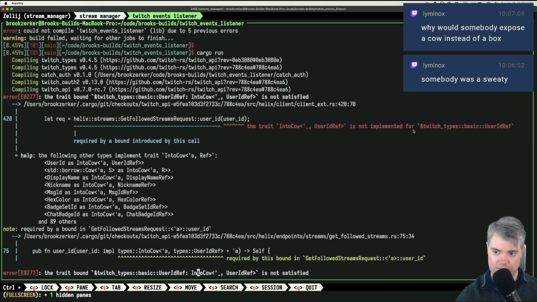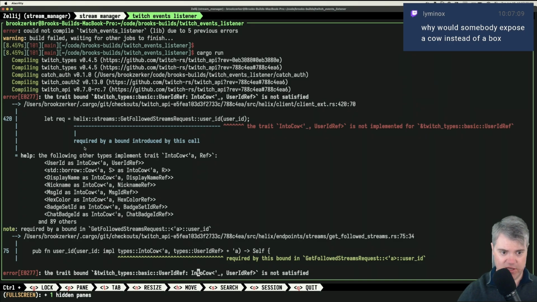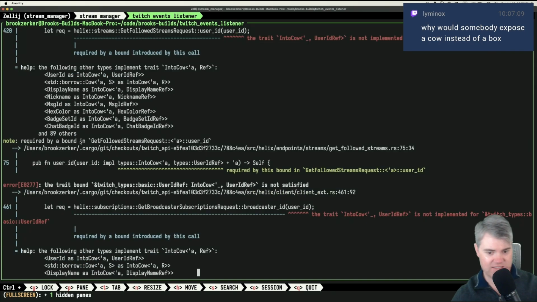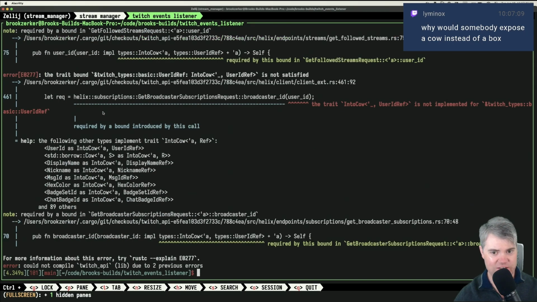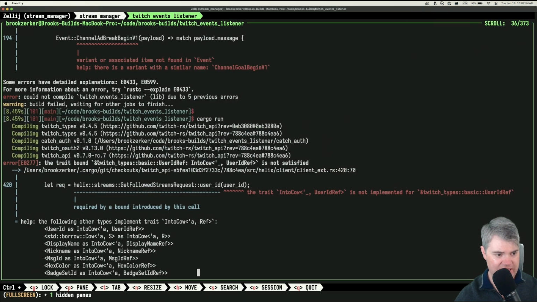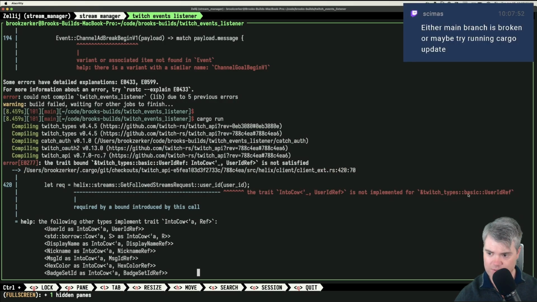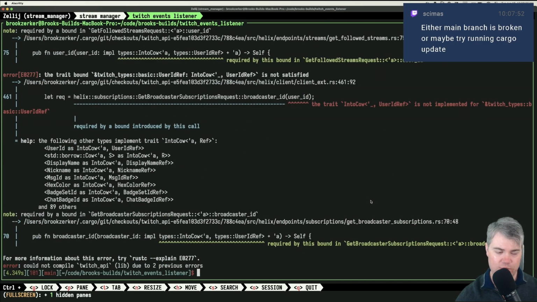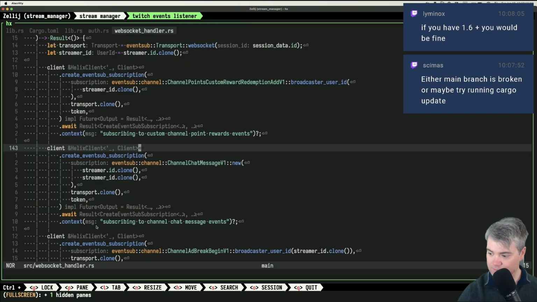User ID ref is not implemented for Twitch type user ID ref. Required by bound, introduced by this call. And this is all coming from their stuff. Do I not have the right version of Rust or something? Why are they getting this? Okay, Twitch types basic user ID ref. Or wait, is that? No, because that's still what they're calling, right? I'm confused. Either main branch is broken or maybe try running cargo update.